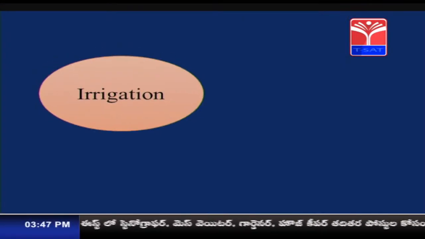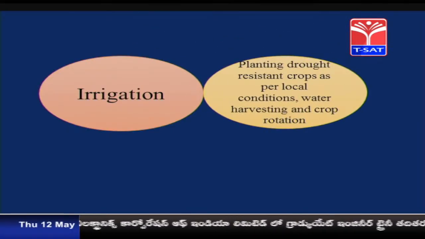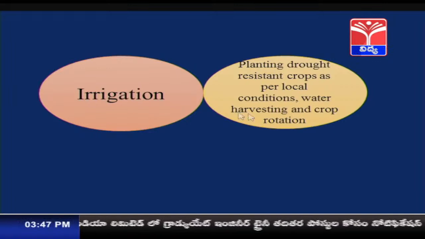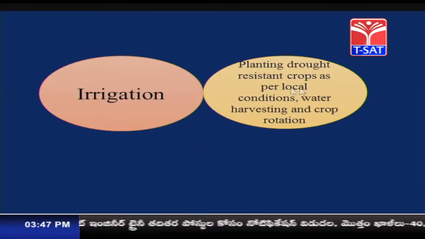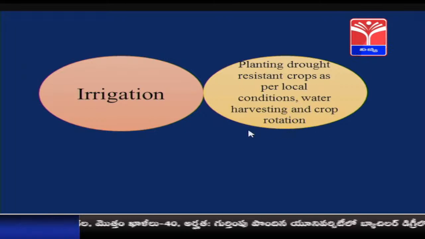As I said, we have to provide irrigation on the piece of land sufficiently, so that more production can be done on the land. Irrigation is providing water to the fields. So, that has to be done, and what are the next things to be done? The next thing is planting drought resistant crops as per the local conditions, water harvesting and crop rotation.